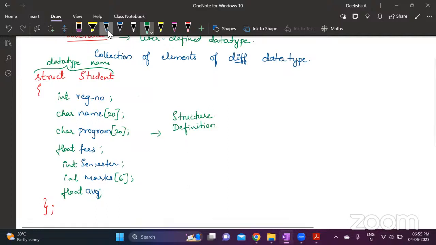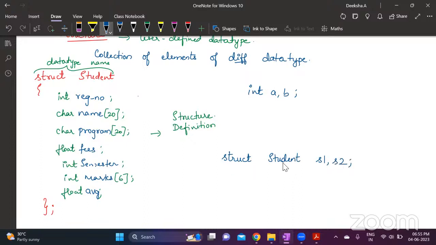Now to use this, I need to declare variables. How to declare a variable? Suppose you are declaring a variable int a comma b. a and b are of int type, right? 2 bytes of memory is allotted for each of these variables. Now, if you are declaring variables for a structure, you define it like this: struct student S1, S2. This is the data type name, and these are the variables of structure type.